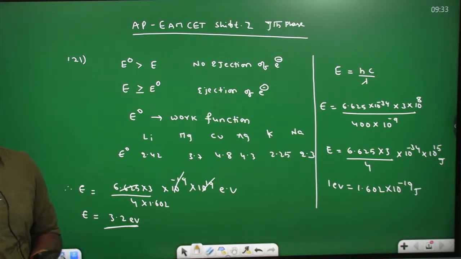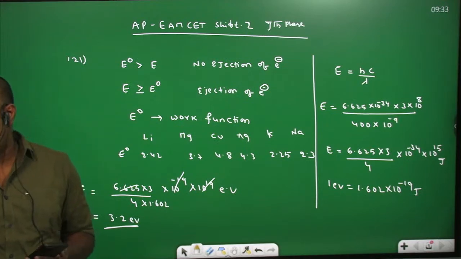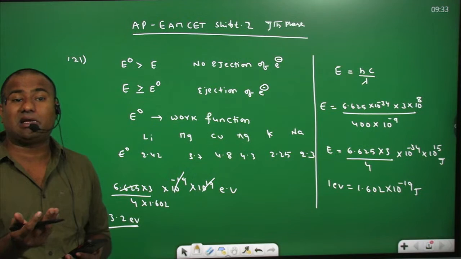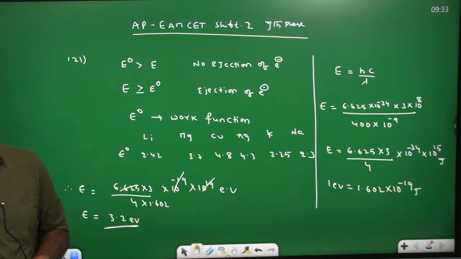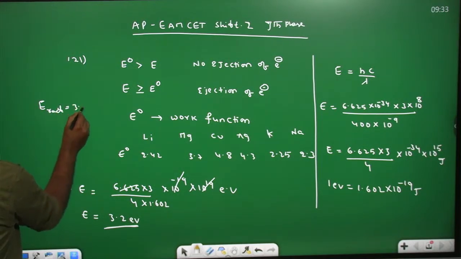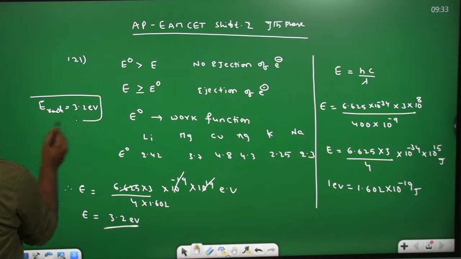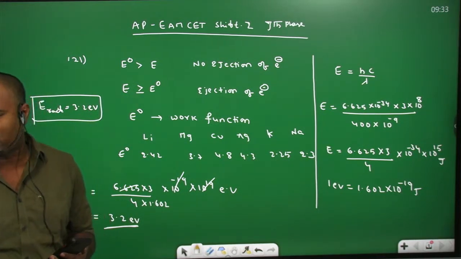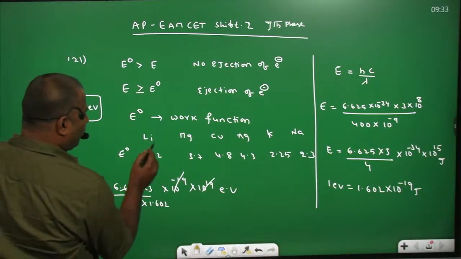Metals whose work function is more than the energy of the radiation are not going to give the photoelectric effect. The radiation energy we have is 3.2 electron volts. The elements which have a work function less than 3.2 electron volts can provide the photoelectric effect. So which can provide the photoelectric effect?